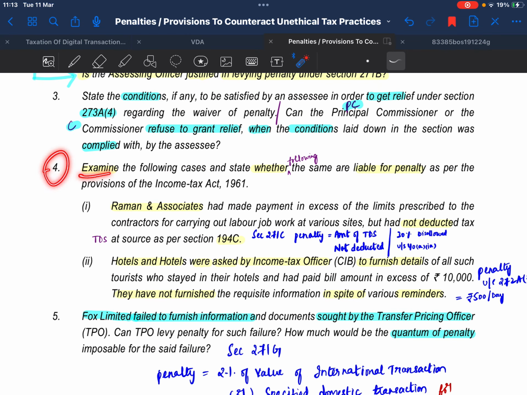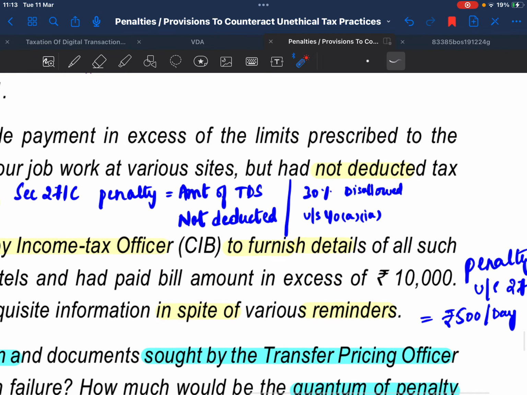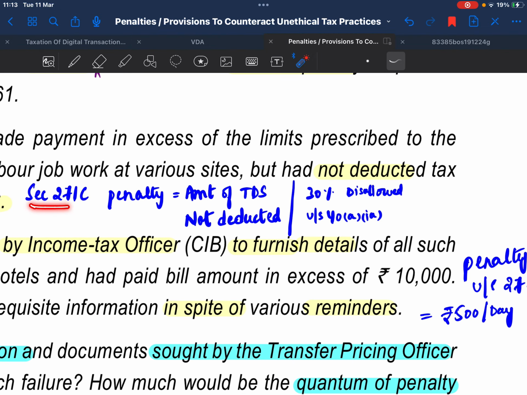Question 4. Examine whether the following are liable for penalty. Ram and Associates have not deducted TDS under section 194C. Solution. Section 271C: as per section 271C, penalty is equal to the amount of TDS not deducted, and 30% is disallowed under section 40A(ia).